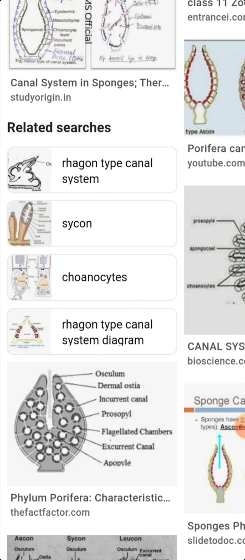The leuconoid type of canal system develops as a result of a further process of outfolding. How this outfolding is in the current system: this system flows water from place to place. The choanocytes are limited to these chambers. Mesenchyme fills in the space around the flagellated chambers. Around the flagellated chambers, the spongocoel is usually obliterated, and the whole sponge becomes irregular in structure and indefinite in form.